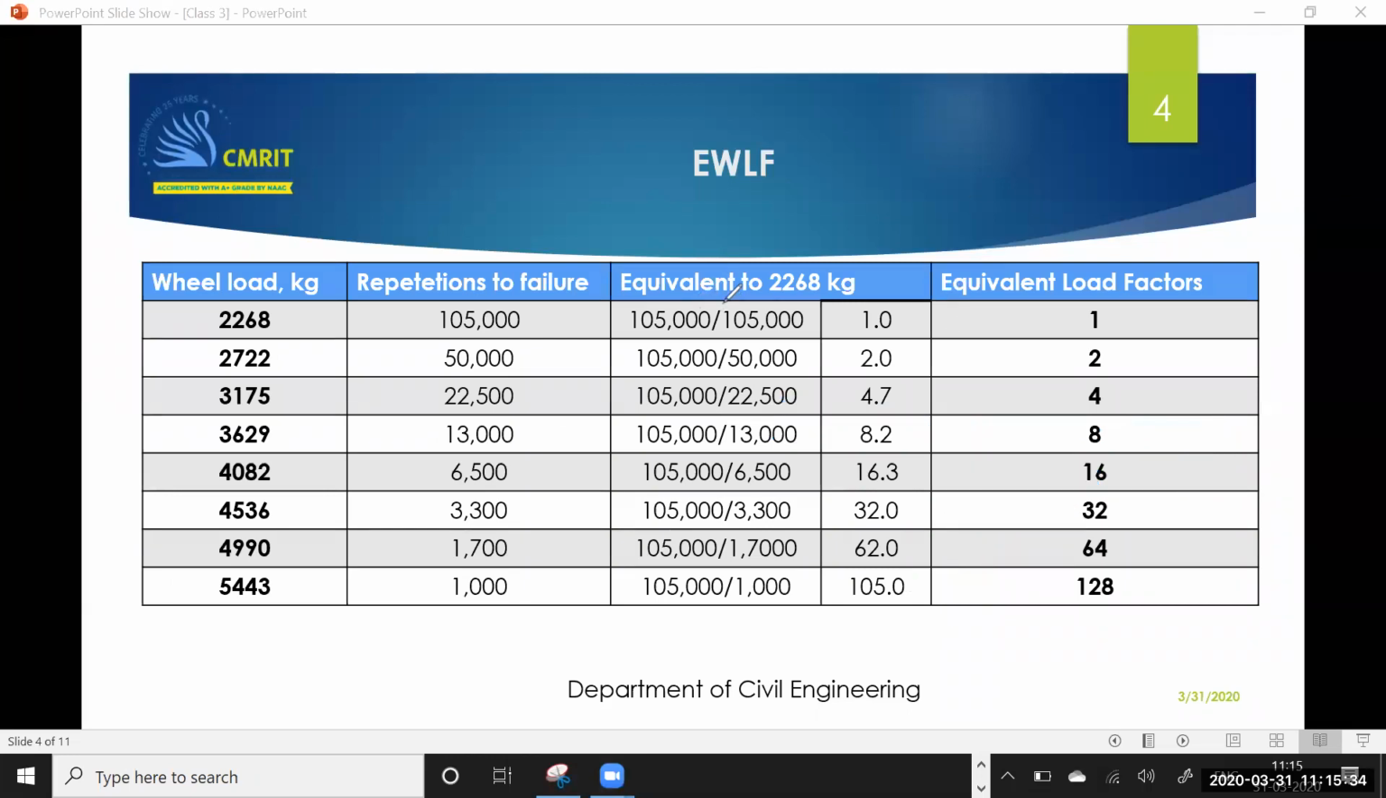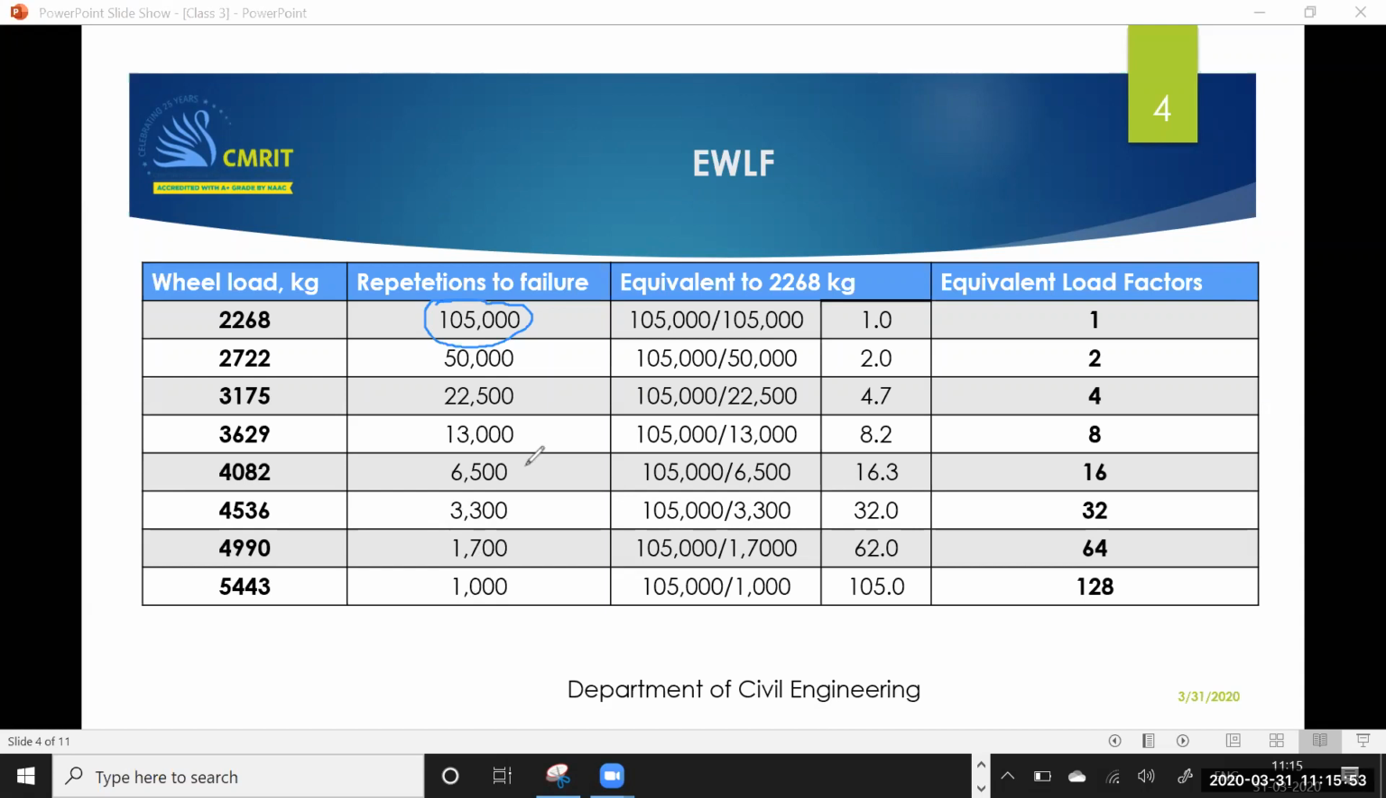Please listen here. You will be getting the repetitions to failure. These are the values that are drawn from there. You can see that for each value of load, I have got the repetitions to failure. Here, I have got the repetitions to failure from all these things.